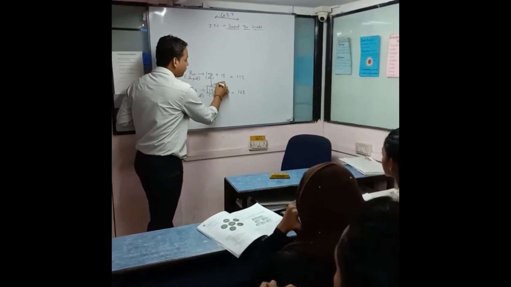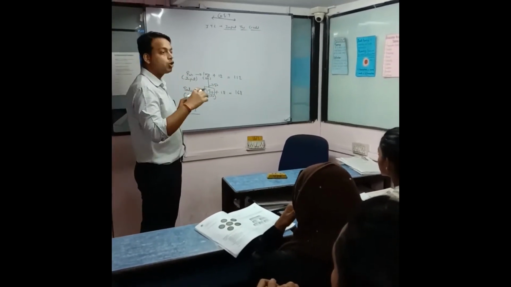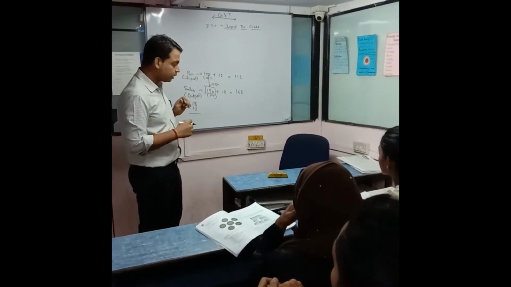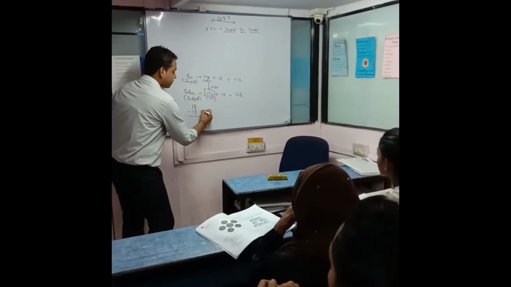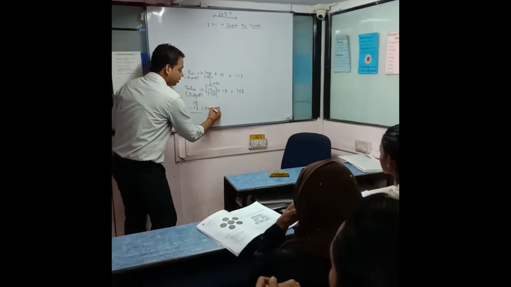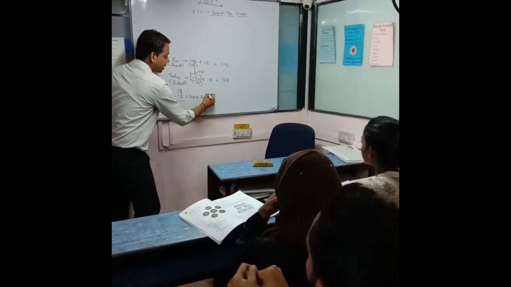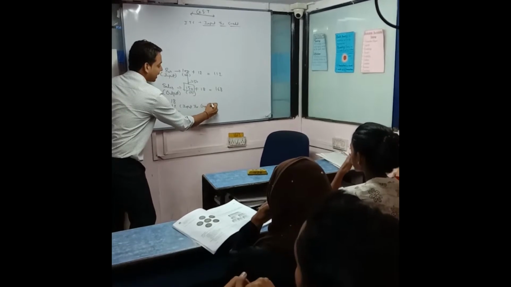So on the remaining 50 rupees I am actually liable to pay to the government. So this 12 rupees which is paid on the input, that is my input tax credit,